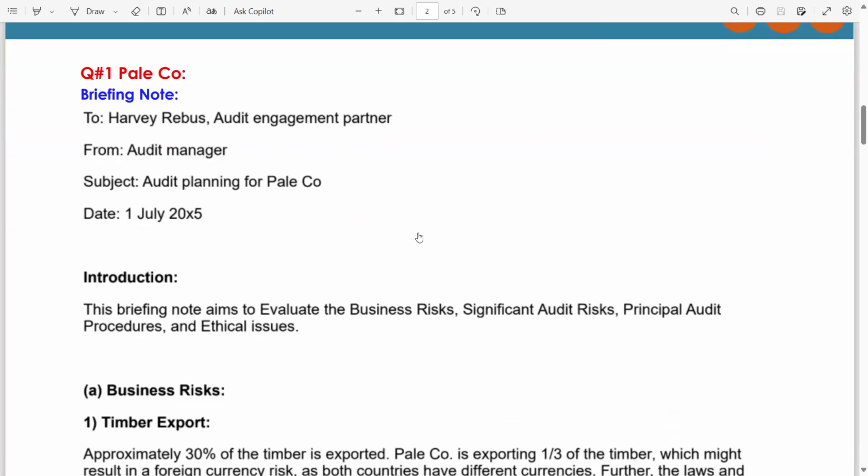This is question number one, March June 21 PAL company. Briefing note to Harvey Rebels, audit engagement partner, from audit manager. Subject: audit planning for PAL company. Date: 1st July 20XY.